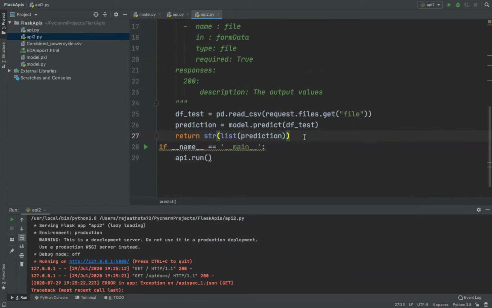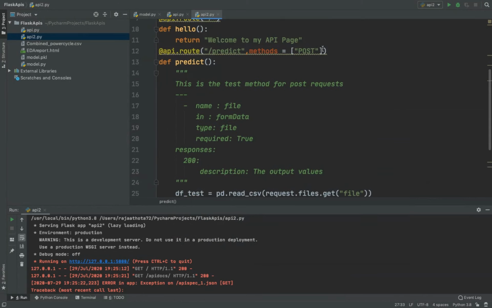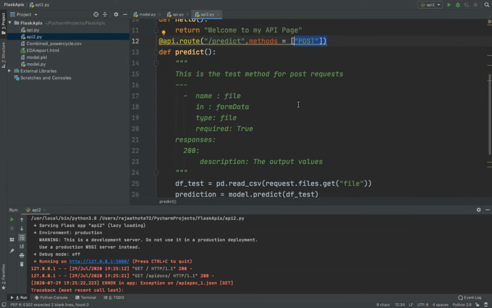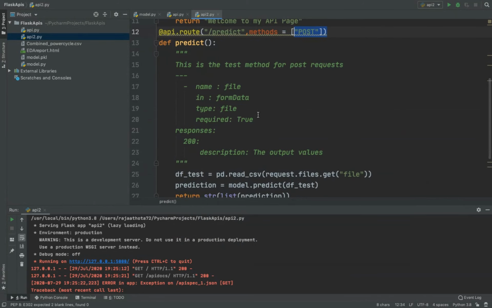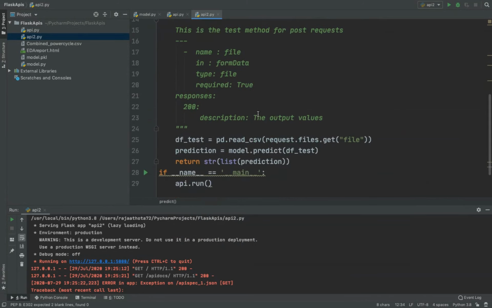I'll explain you once again. Whenever you are dealing with files, you can't work with a get request, something we have discussed. So for that, I'm changing my method to post in the API routing. Once you change the method to post, the parameters here should also change because the input is not just values. We are taking input as a file. So if the input is a file, then this is the way you should write the API documentation. The name should be file, the input should be form data, the type of input should be file, and required is true. The responses and other things commonly need to be included in the API documentation.